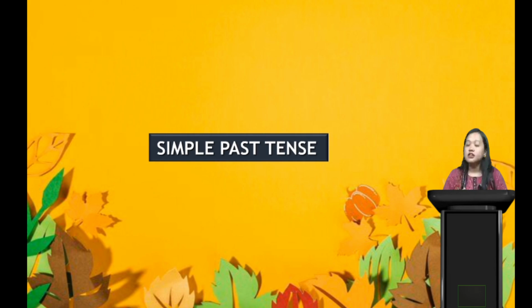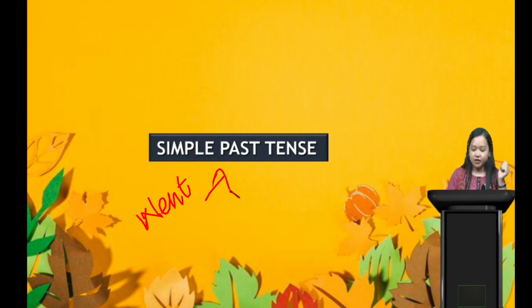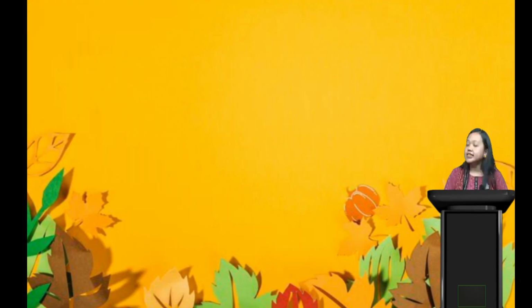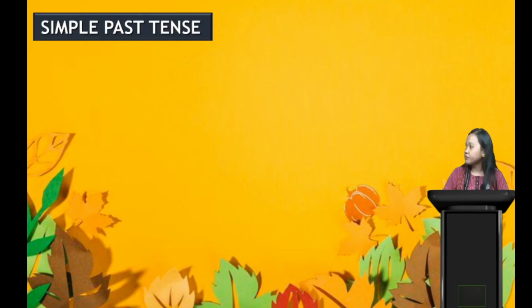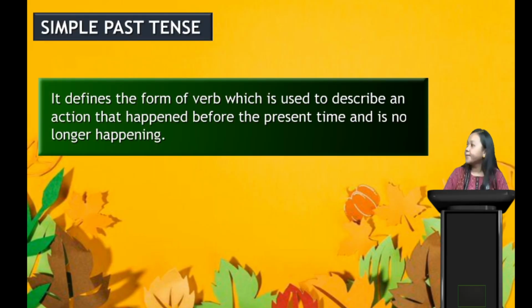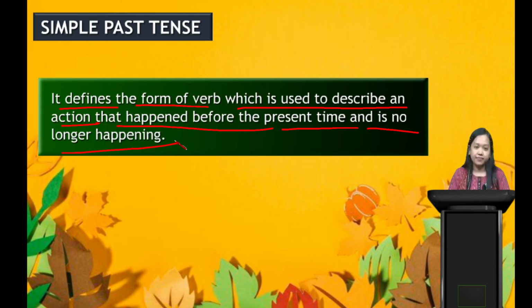Okay, so now my dear students, we will discuss what is simple past tense. The sentence we just saw was: she went to park with her father last Sunday. That word went is written in our what? Simple past tense. Okay, so now we will understand what is simple past tense. Let's see. You can see a definition of simple past tense. It defines the form of verb which is used to describe an action that happened before the present time and is no longer happening.